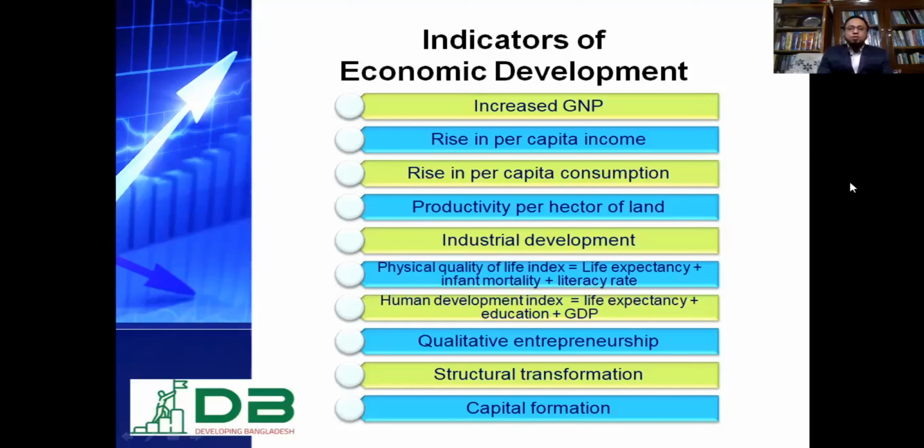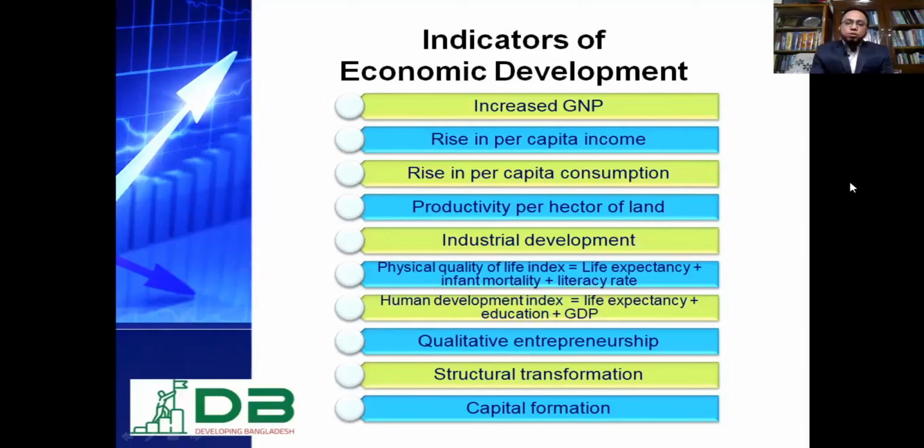Finally, physical quality of life index. It is a very important indicator of economic development. This particular index holds three different aspects. Number one is life expectancy at birth. The life expectancy is the average lifespan of the general mass of people, citizens of a country. As well as infant mortality rate.